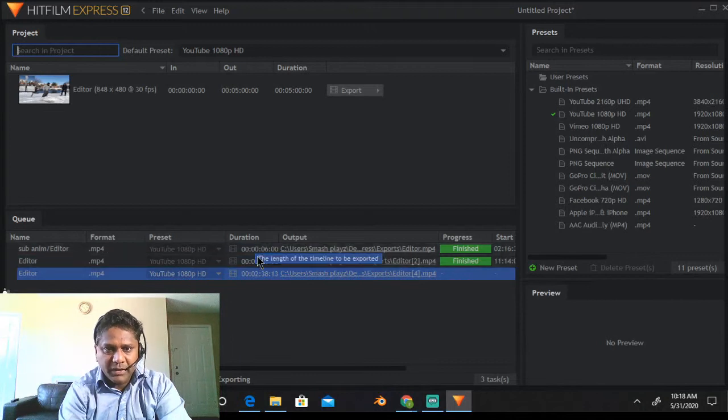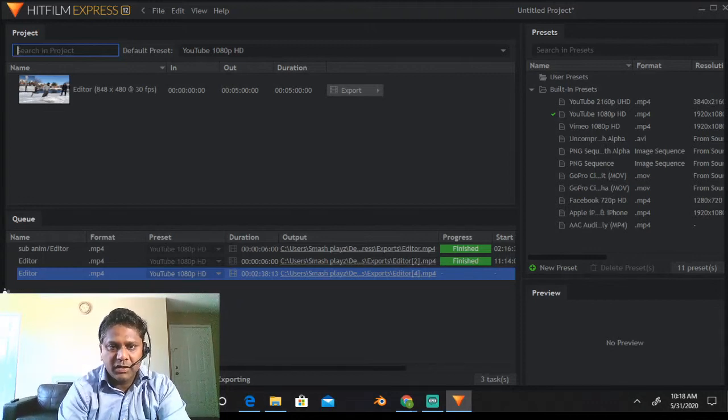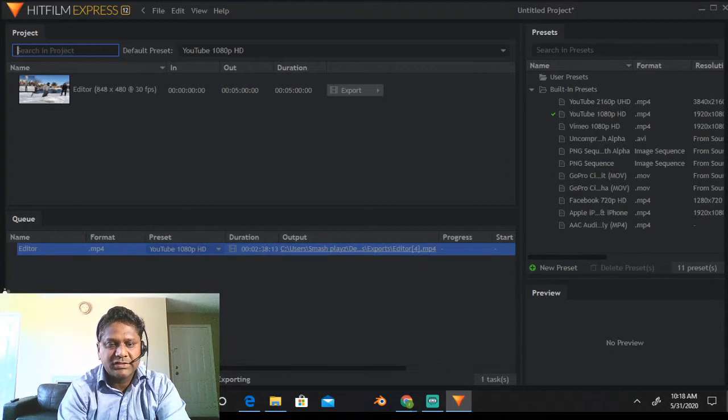which I have already completed, and this is the one in the queue. So I can click on remove finished track. Whatever projects I have already completed, it will remove. So all of those projects are removed, and then I click on start exporting.